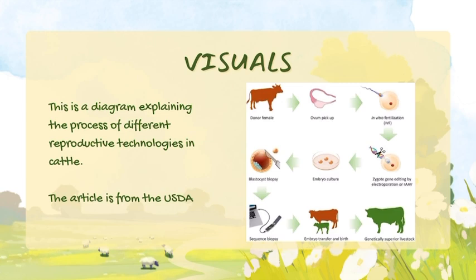Once the embryos are ready, we can grow them in a lab until they have reached a stage called blastocyst. This is when they are ready to be transferred. Finally, we take the best embryos and transfer them into another female cow. This cow will then give birth to calves that have been selected for their superior traits. So in summary, this process helps us create stronger and more productive cattle.